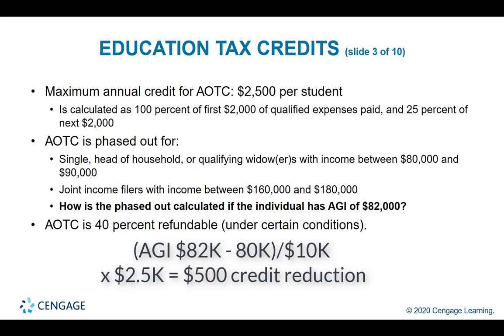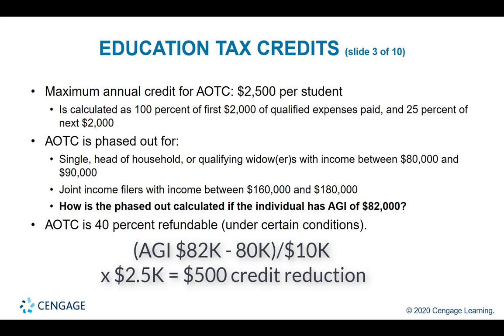And that means a reduction of 20%. Take 20% times 2,500, the amount of the credit. Then that's a reduction of 500. Instead of getting a credit of 2,500, the taxpayer is getting a credit of 2,000.